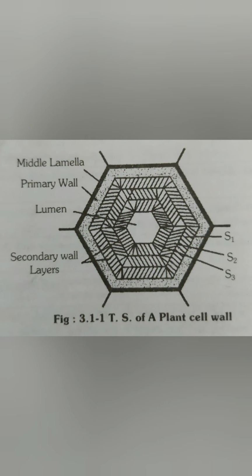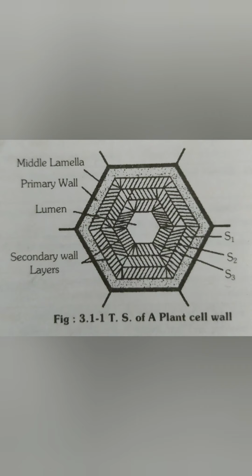The meristematic and parenchymatous cells have primary cell walls only. Secondary wall: in a mature cell, more layers of wall material are added internal to the primary wall. This is known as the secondary wall. Tertiary wall: sometimes the tertiary wall is laid down on the secondary wall, for example, tracheids of gymnosperms. It is composed of cellulose and xylan.